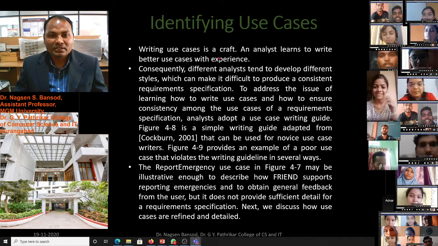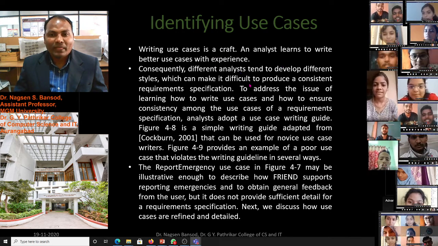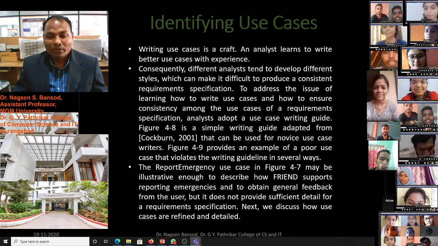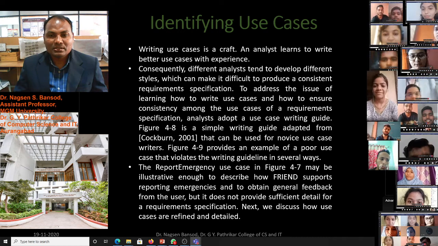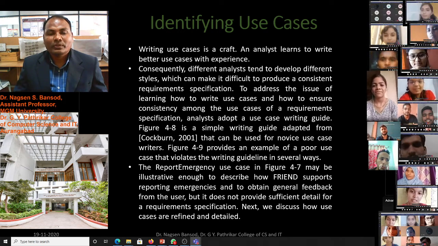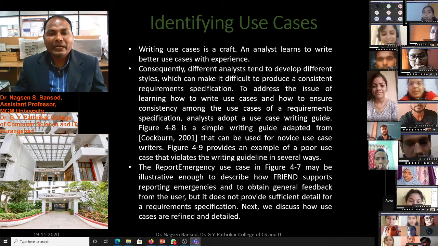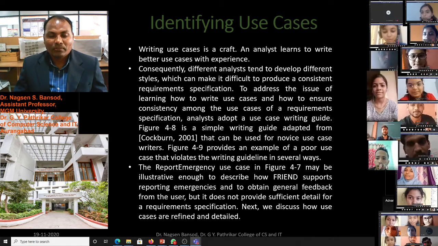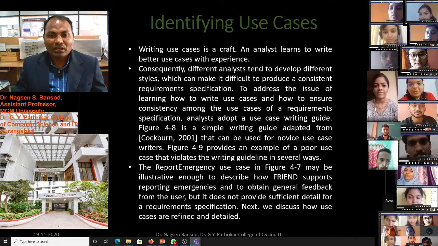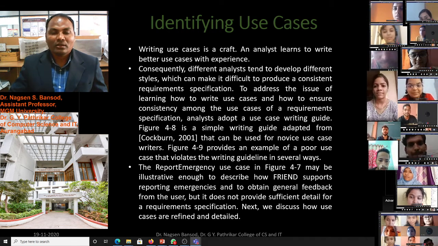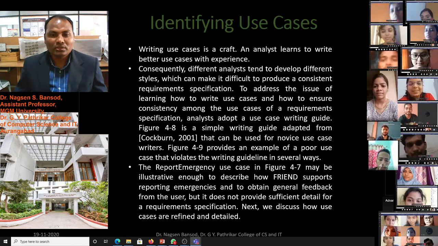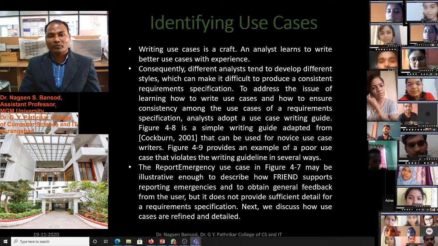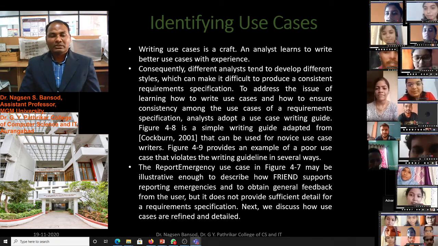Writing use cases is a craft. An analyst learns to write better use cases with experience. We don't have the experience, therefore there may be bad or poor use cases we write, but with the help of our experience we can write good use cases, and it will help us to design the software and to communicate with the client.